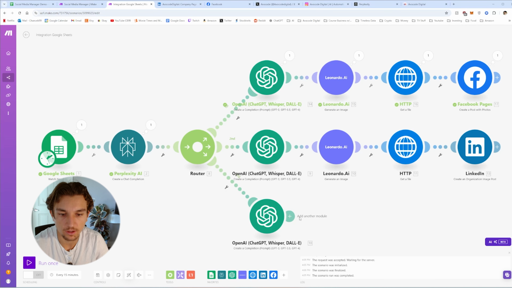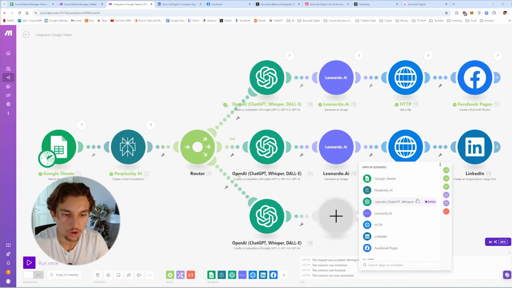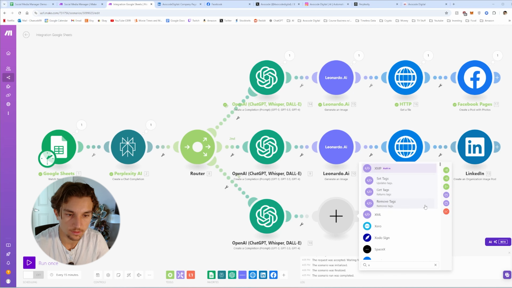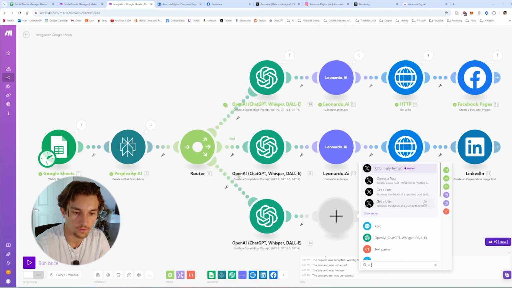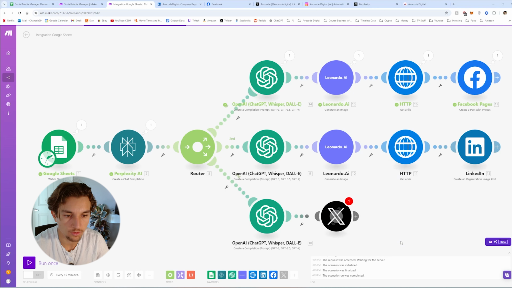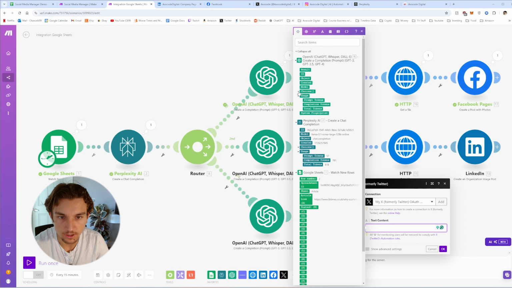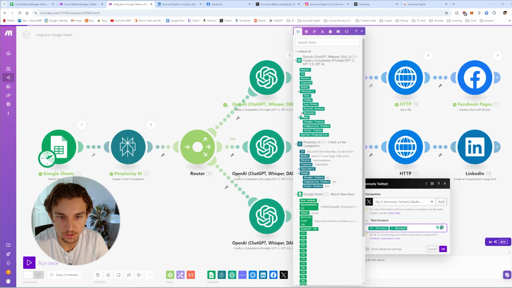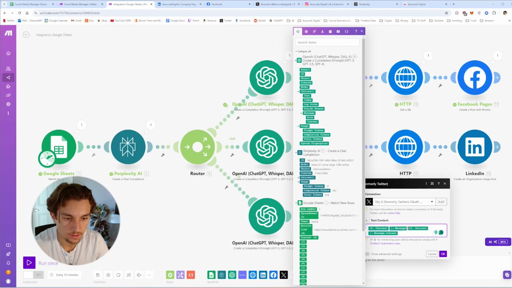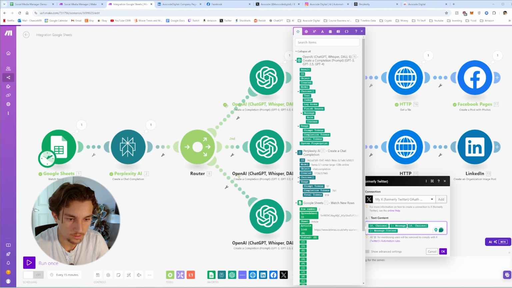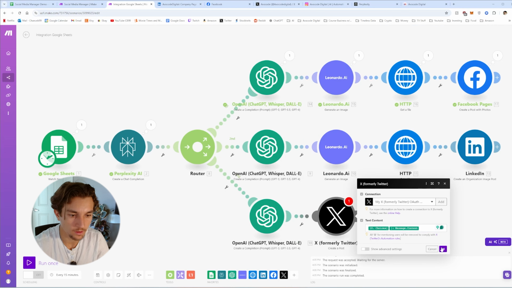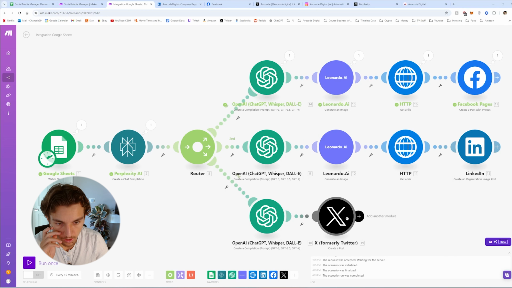Let's auto align everything again. And now we're going to go to X, formerly Twitter, create a post. Text element will be choices, message, content. I misclicked there, let's move that. Hit OK. So there's Twitter.